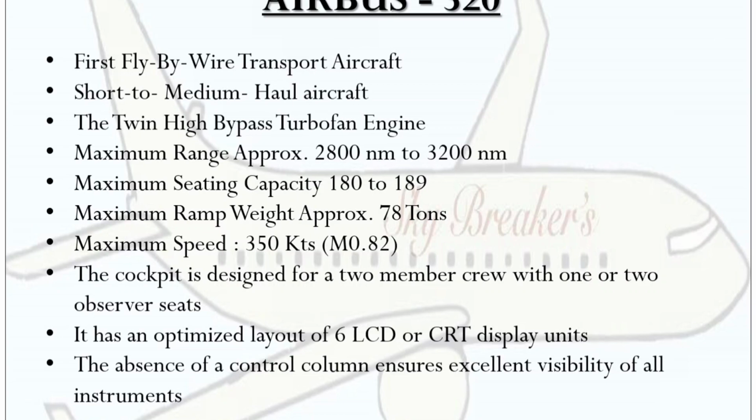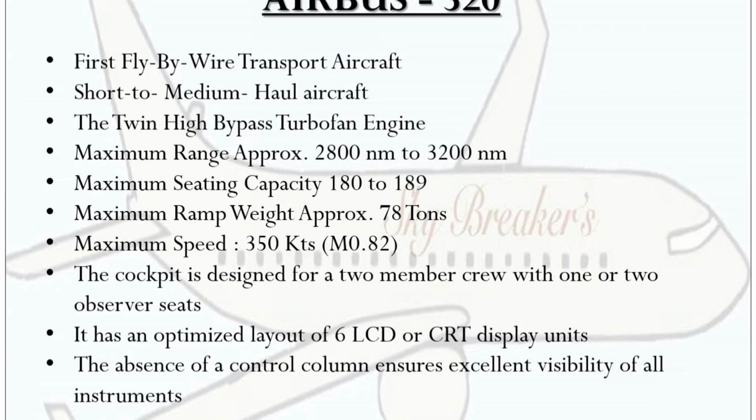Maximum seating capacity for the A320 aircraft is 180 to 189 passengers. Maximum ramp weight is approximately 78 tons. Maximum speed the A320 aircraft can go is 350 knots, or if we consider it in Mach, 0.82 Mach.